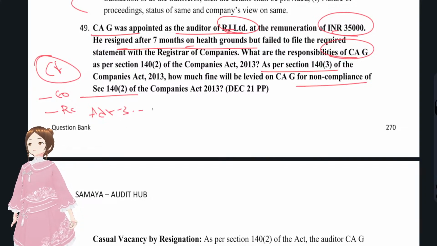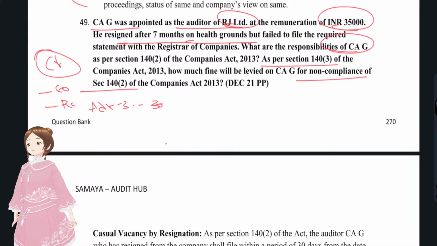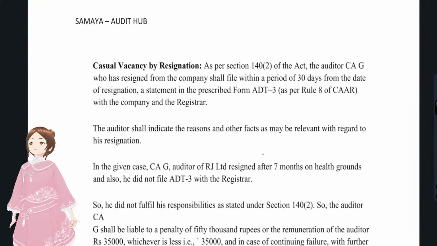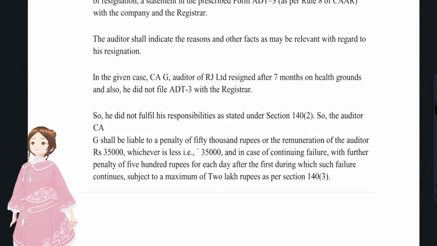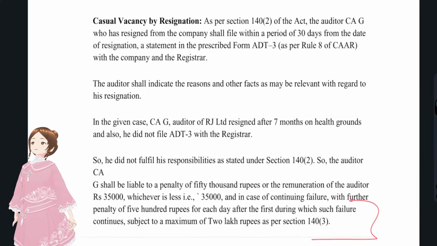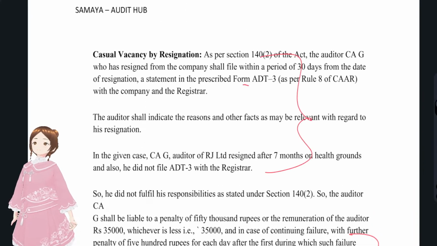So ADT 3 within how many days? 30 days. If not, there are penalties for non-compliance. These were the penalties that they have given, and these are the procedures that they have given.